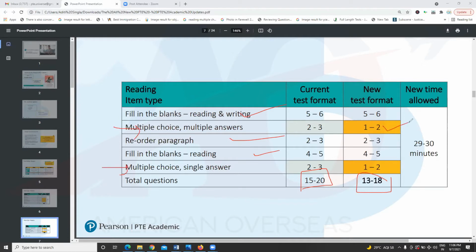1 to 2 you will get multiple choice, multiple answer questions. 1 to 2 you will get multiple choice, single answer. And this is good, because most of the people don't prepare multiple choice single a lot. So this will now decrease your load.